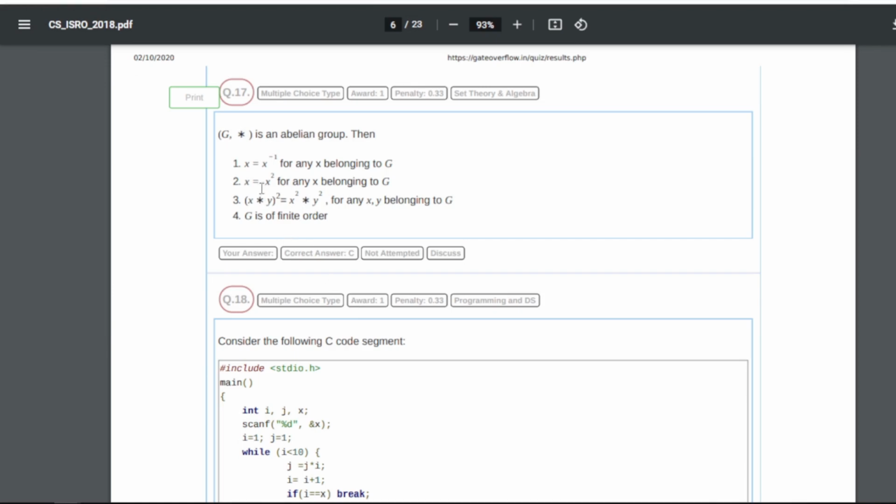17 is, G asterisk is an abelian group. Then these are the four statements we have. What will be the correct option? So for C our answer is third, that is (x into y) whole square equals x square into y square for any x, y belonging to G.